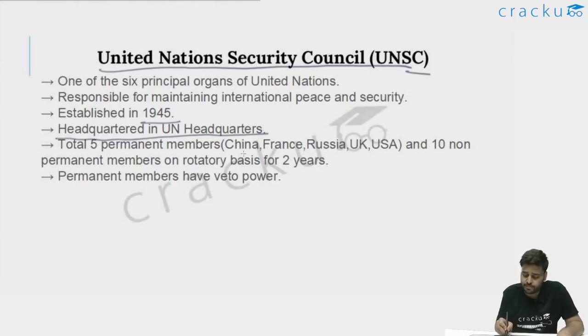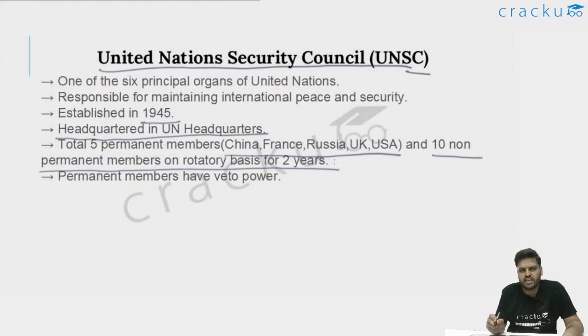A total of 5 permanent members are there: China, France, Russia, UK, USA. Point to be noted here is that India is not a permanent member of the UN Security Council, and 10 non-permanent members are there, which change after every 2 years. These 10 non-permanent members are there for 2 years only. After 2 years, there would be 10 new countries as non-permanent members of the Security Council. And these 5 members are permanent members. They will be forever part of the United Nations Security Council.